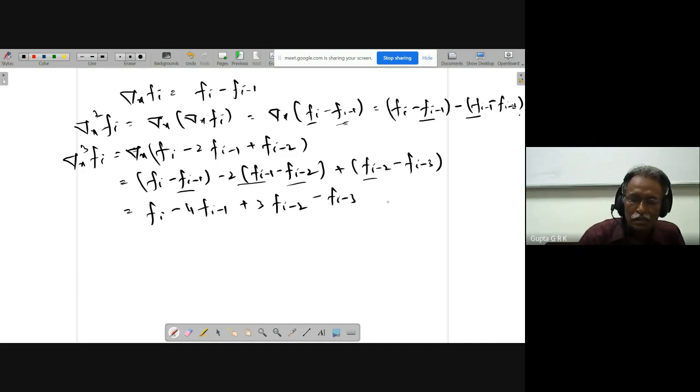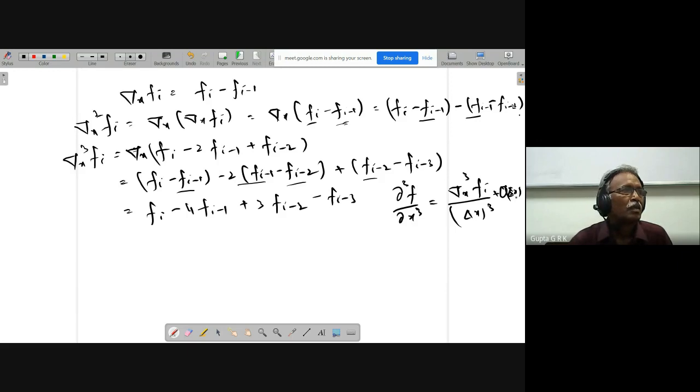So if I again want ∂³f/∂x³, it is equal to delta x cube f i by delta x whole cube plus order of delta x. Like this I can do. Okay, that is the way I can do.